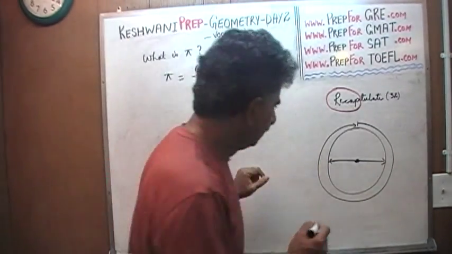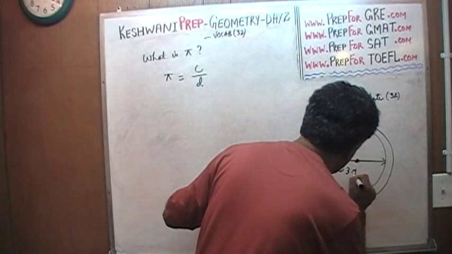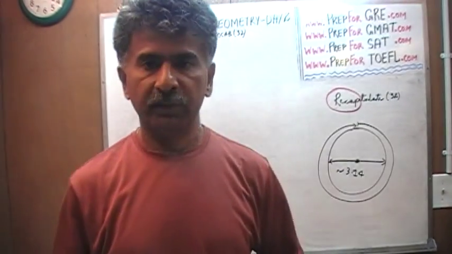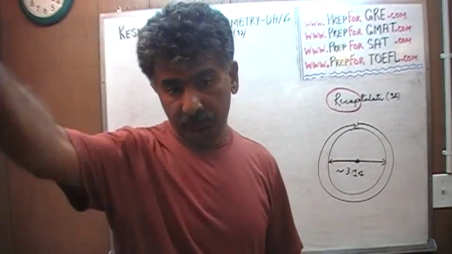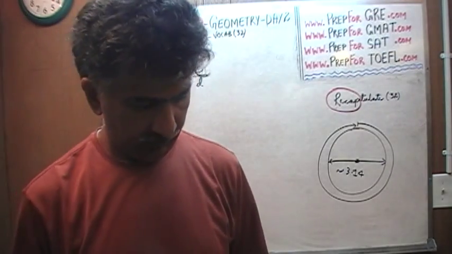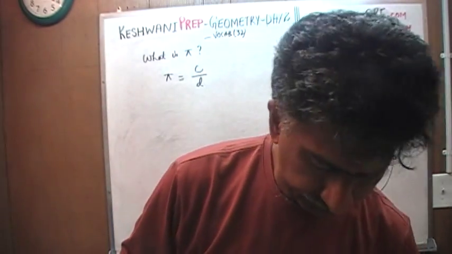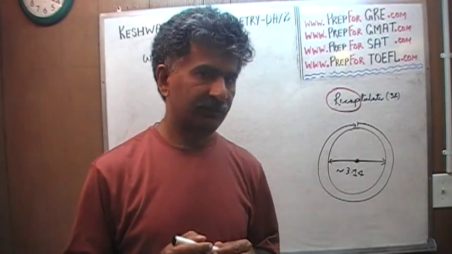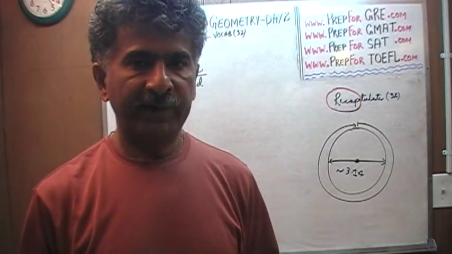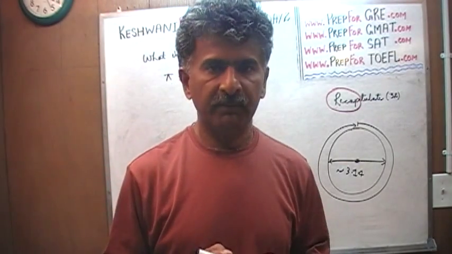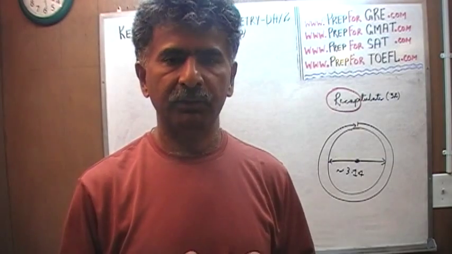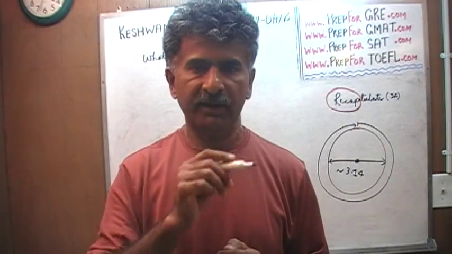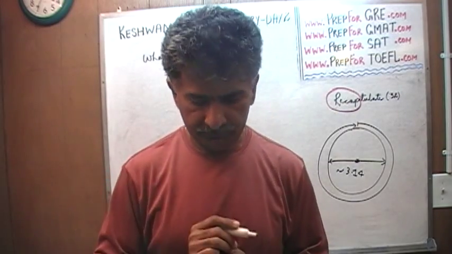And of course we all know that it is approximately 3.14, and there are of course nerds and geeks out there who would actually calculate pi all the way to the millionth digit. But presumably you have a life, so you won't do that. Pi simply is a constant like all the other constants of the universe. If you were to walk around a circle, you'll end up walking about 3 times as much as walking across the circle.